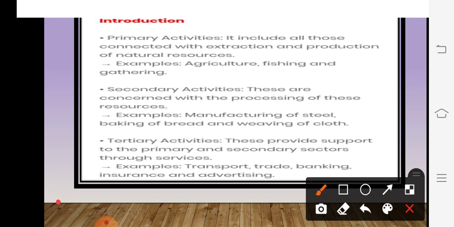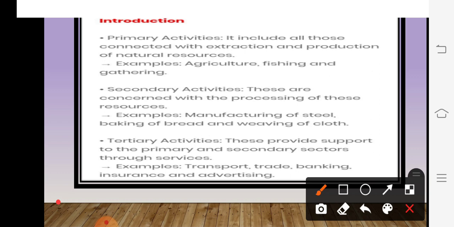So the primary activities comprise agriculture, fishing and gathering. As you know, agriculture is a main source and the backbone that helps economic development. So it is considered a primary activity.